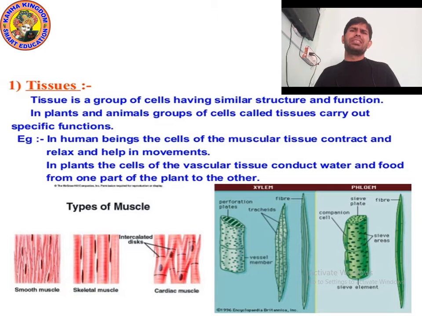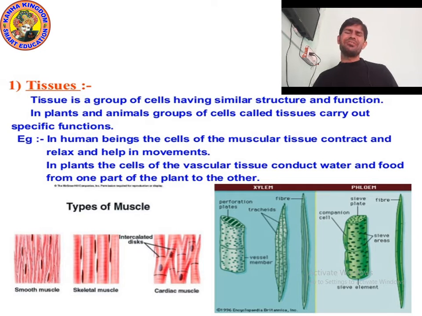So there are many types of tissues, as you can see in the picture. The first picture, which is in red color, shows the types of muscles: smooth muscles, skeletal muscles, and cardiac muscles.